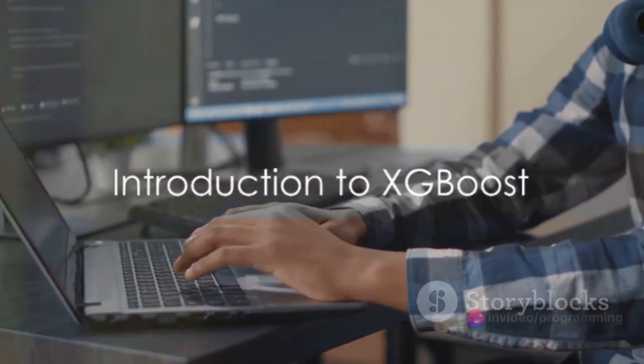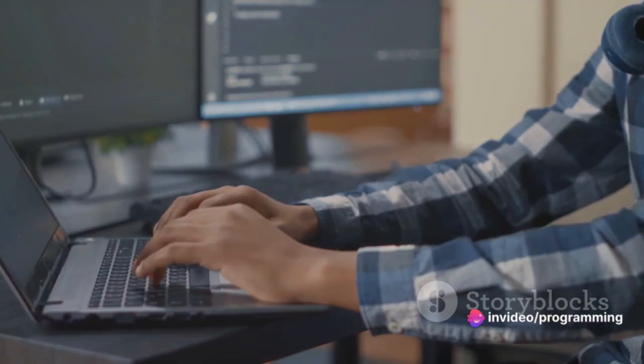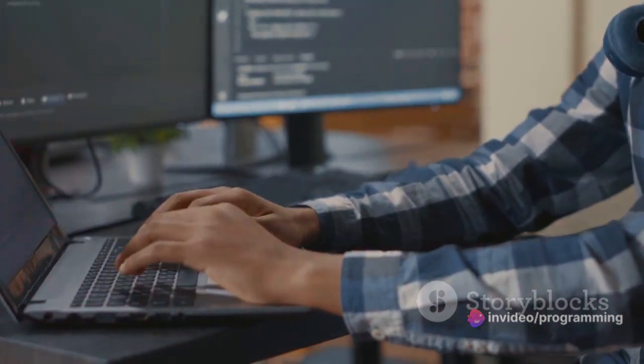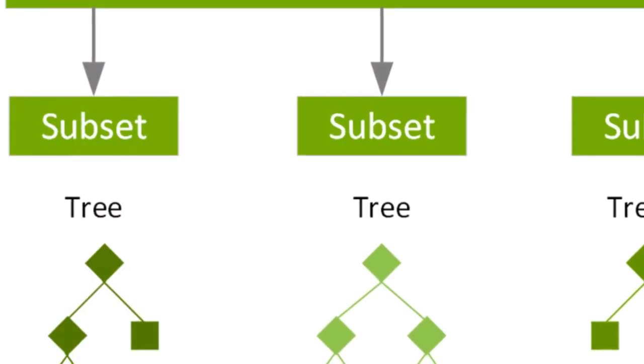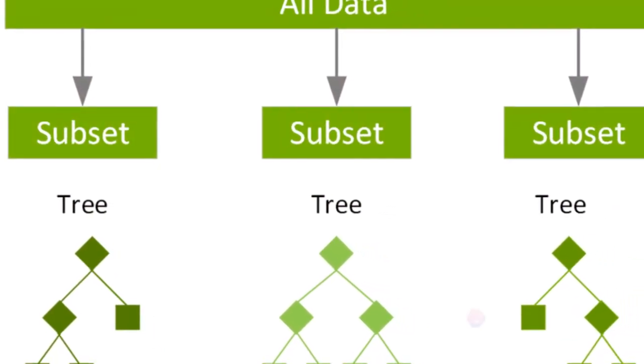Ever wondered how machine learning algorithms make accurate predictions? It might seem like magic, but there's a method to the madness. Today, we're diving into one of the most powerful algorithms out there, XGBoost, or extreme gradient boosting.